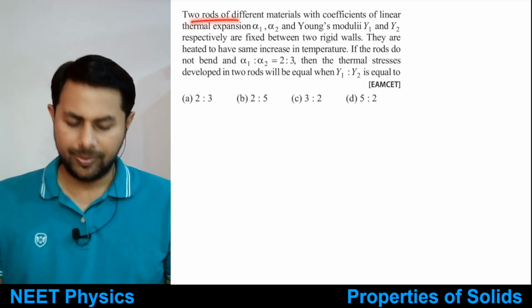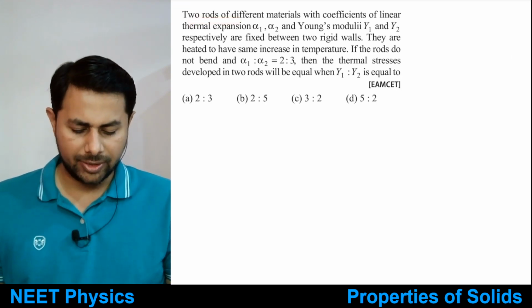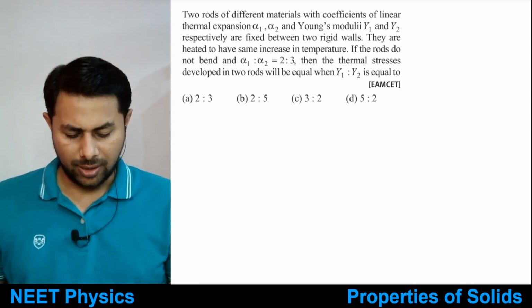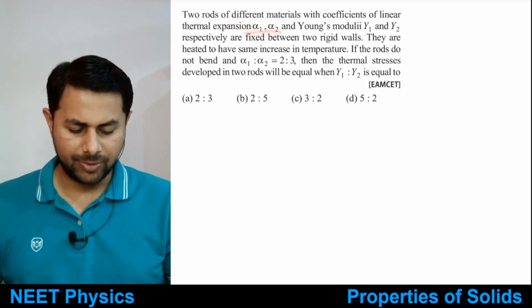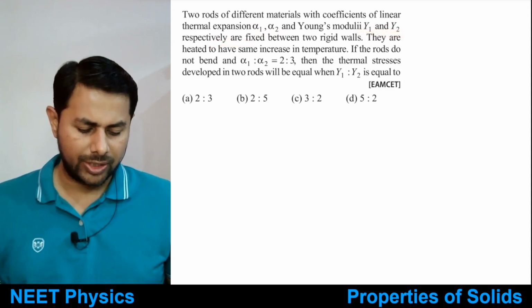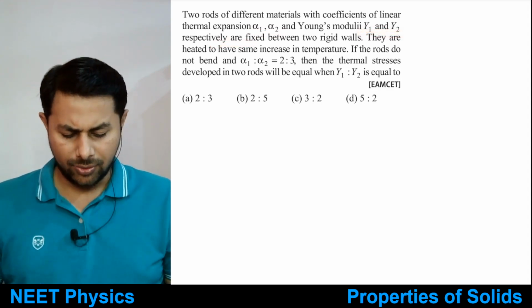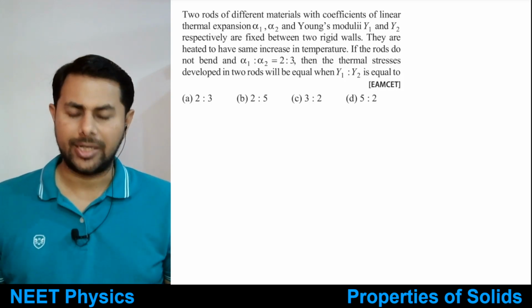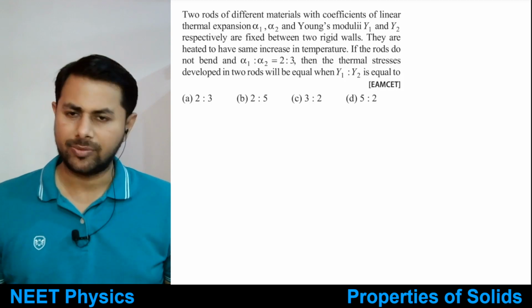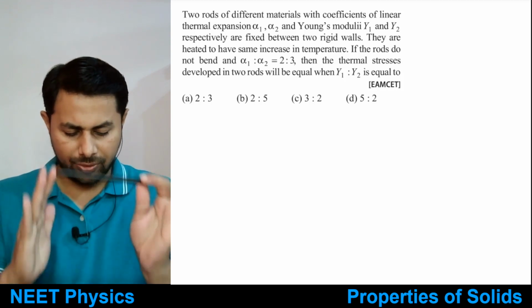Two rods of different materials with coefficients of linear thermal expansion alpha 1 and alpha 2 and Young's moduli y1 and y2 respectively are fixed between two rigid walls. Okay, so two rods, different materials, different coefficients of thermal expansion and different Young's moduli. They are fixed between two rigid walls.